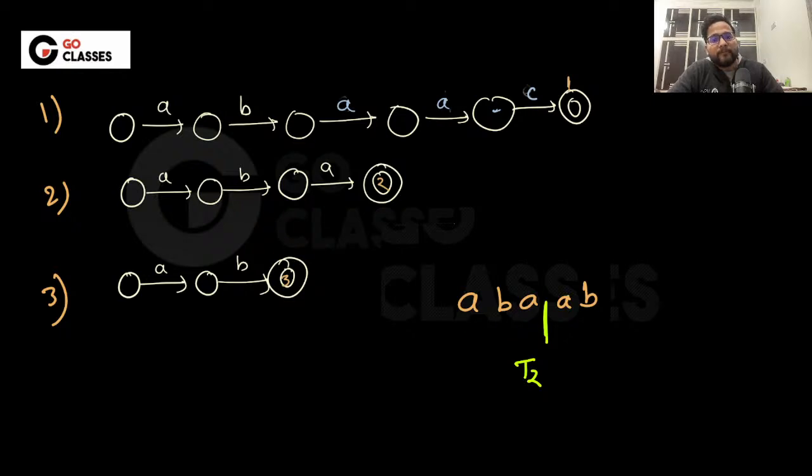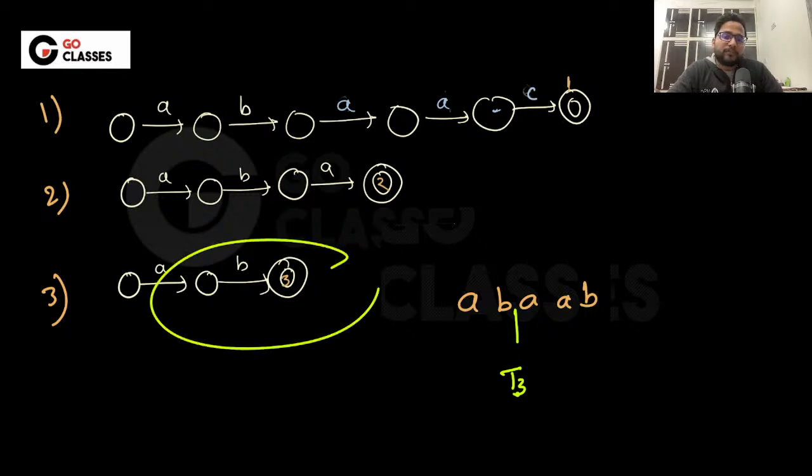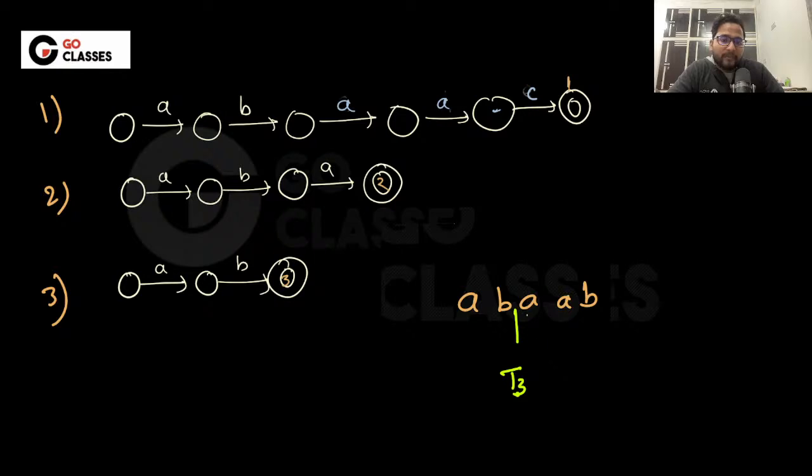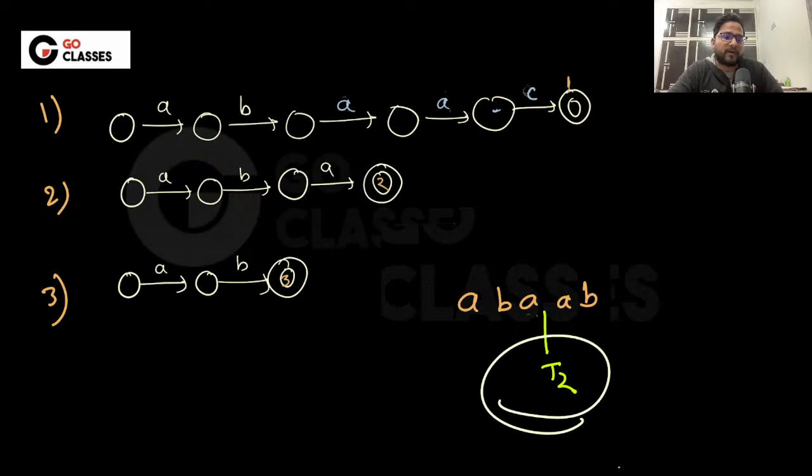But once you match this ab, you know that it has matched, and now you can say T3 is the answer for this. But it is possible that you can match with something else in future also. So you keep on going, and then you realize T2 may be the final answer, and you forget about T3. You could have assumed T3 is the final answer, but since it is also matching with T2, T2 is probably the final answer.